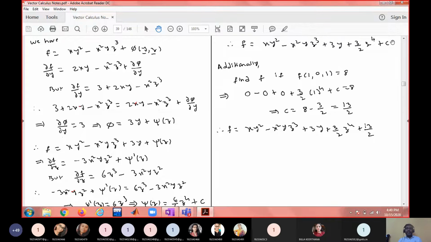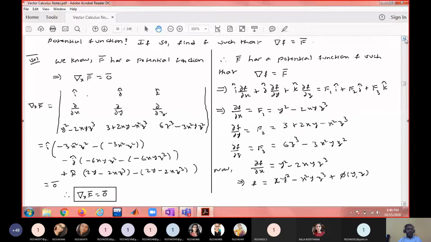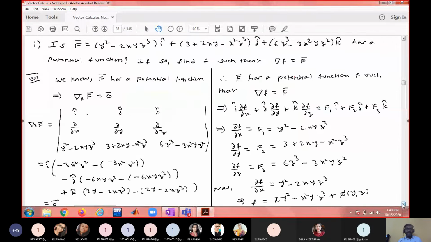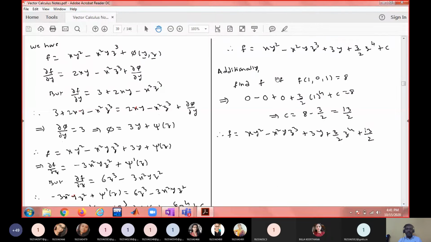So you can give infinitely many values to c. By default, if you give c equal to 0, you get the simplest form of the potential function. Now additionally, if some condition on f is given like this, then you can find out this c value by using this condition.